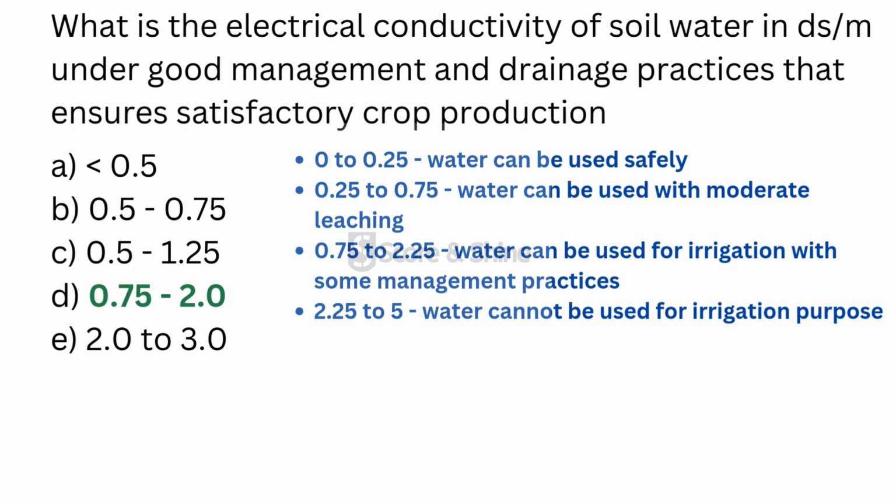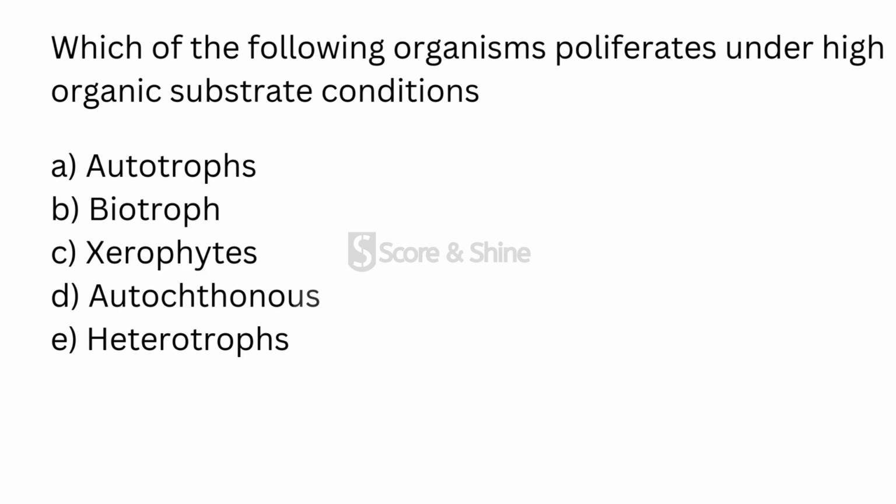So here, according to the question, for satisfactory crop production and also under good management and drainage practices, water with EC from 0.75 to 2 can be used. And moving to the next question, which of the following organisms proliferate under high organic substrate conditions? And the answer for this is heterotrophs.